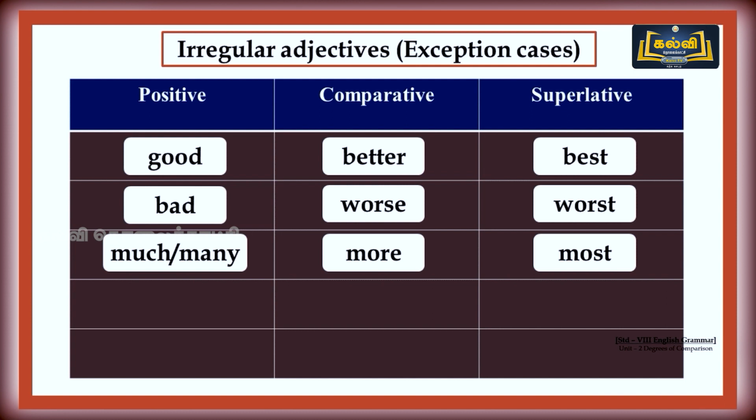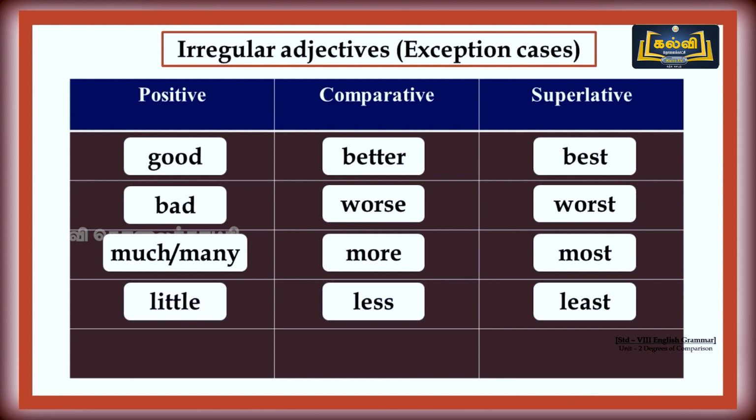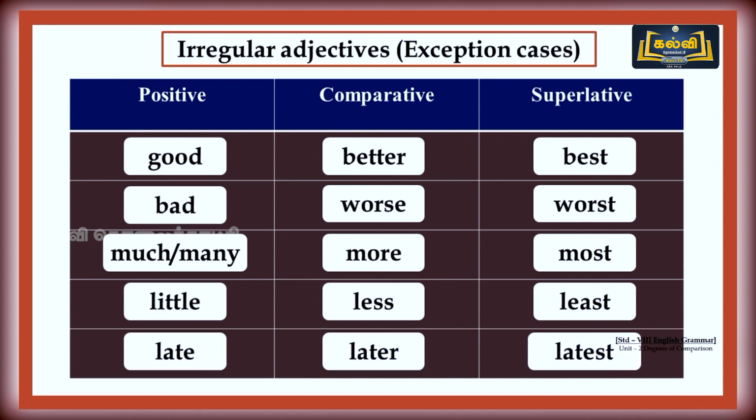For much as well as many, the comparative form is more. The superlative form is most. Little, less, least. Late, later, and latest. These are exceptional cases. They won't have any certain rules. So, irregular adjectives.